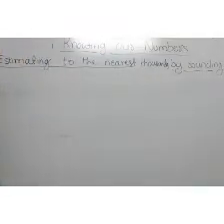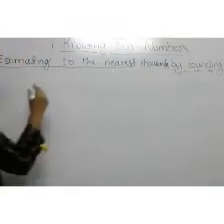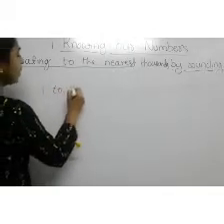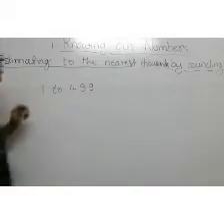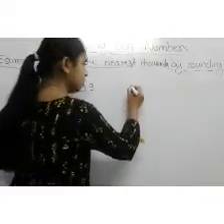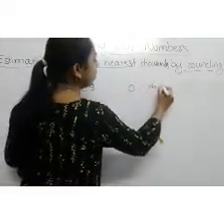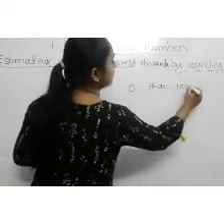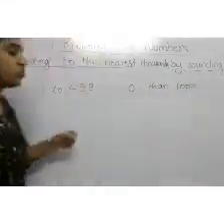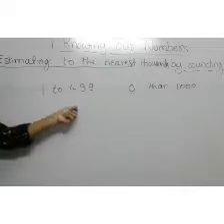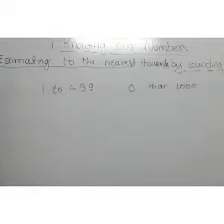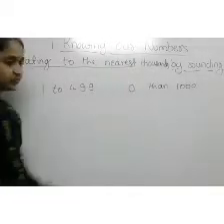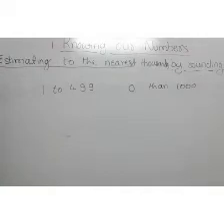Let's now estimate to the nearest thousands by rounding off. Students, here we know that 1 to 499 is nearest to 0 than 1000. So these numbers, 1 to 499, are rounded off to 0.